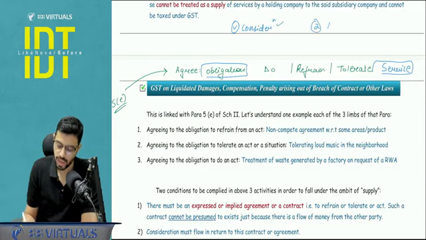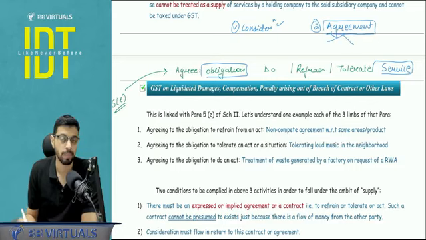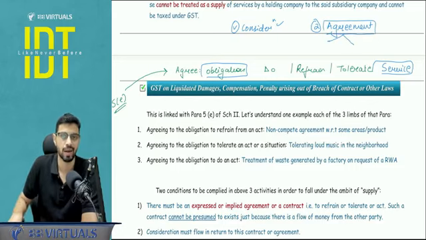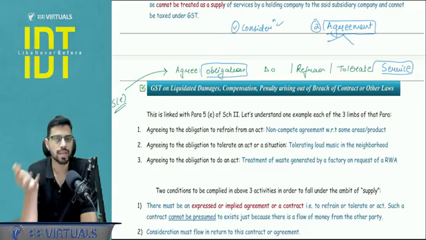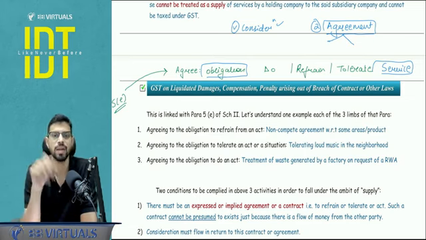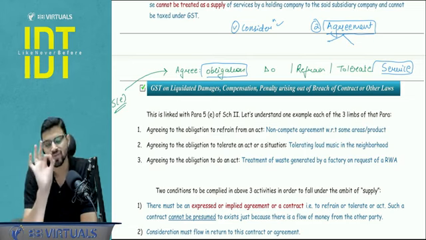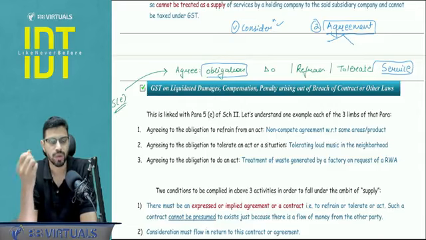And second, which is important, there should be an agreement with respect to this. An agreement can be expressed, or it can be implied by the actions of the parties, but yes, there needs to be some form of an agreement. For example, non-compete fee. Non-compete is where I am refraining from competing in a business because I have taken money from the other party. So this is a case of supply of services: to refrain from doing something, to tolerate something.